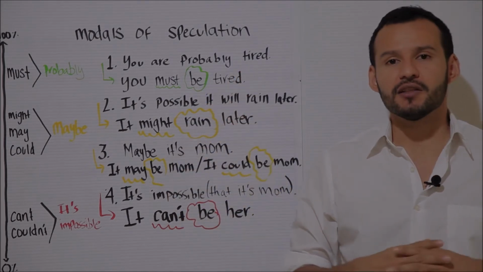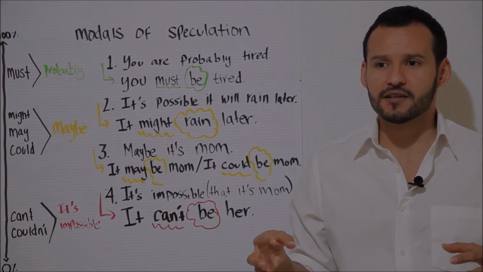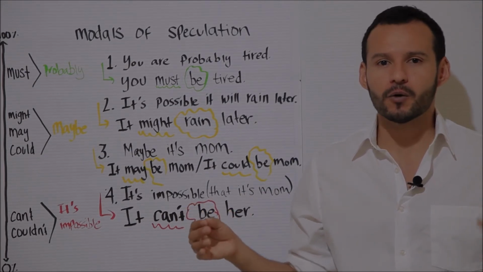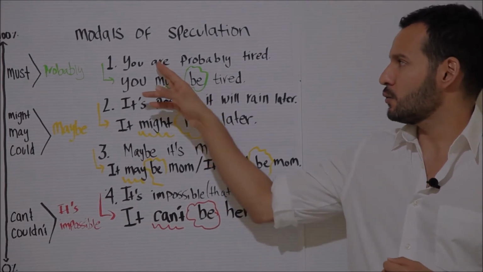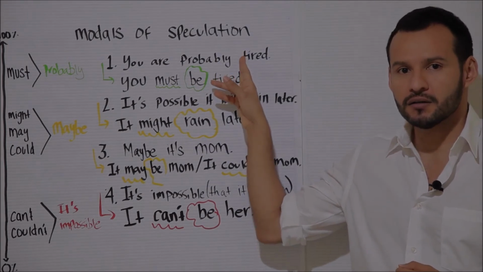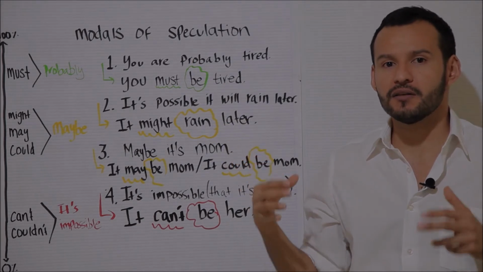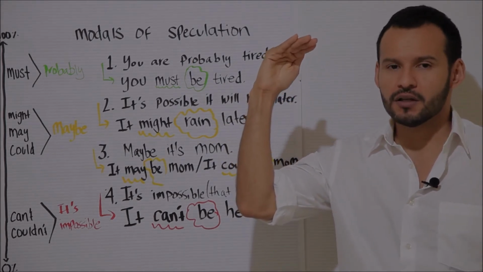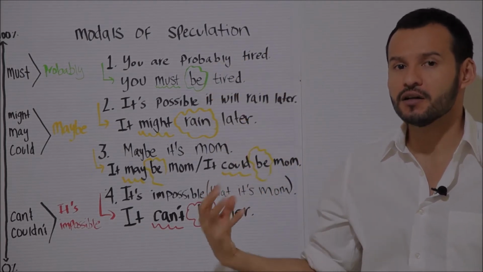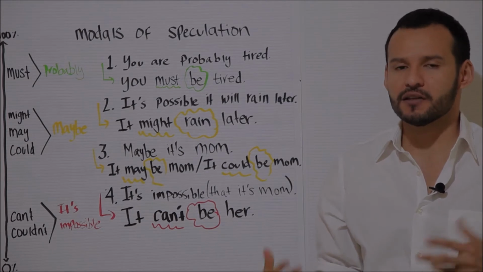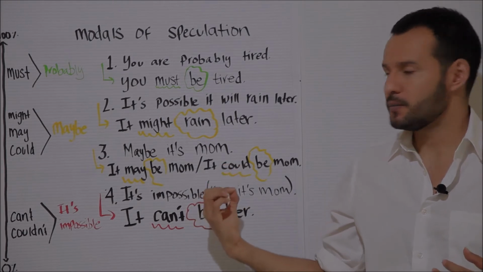For example, imagine that my friend calls me and she says, I have been working all day. I have been working since 7 in the morning and it's now 11 p.m. And I reply, you are probably tired. Here I am speculating. By using the word probably, I am indicating that I believe this is probably true, that there's a high likelihood that this is true, that my friend is tired based on the information that I have. In this particular case, the fact that she called me and she told me she has been working all day.